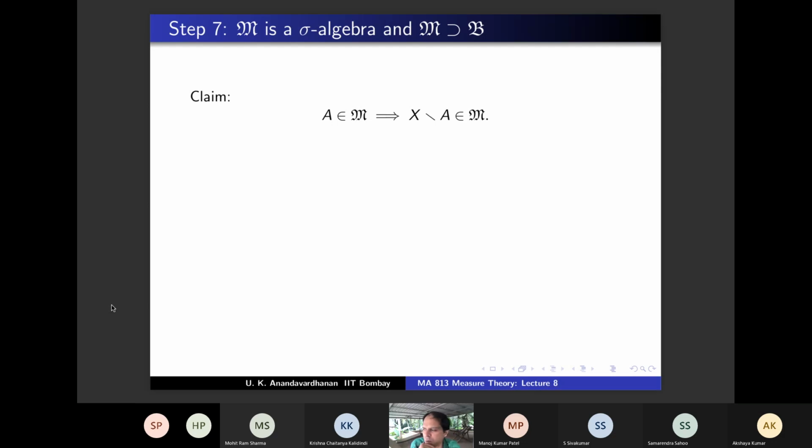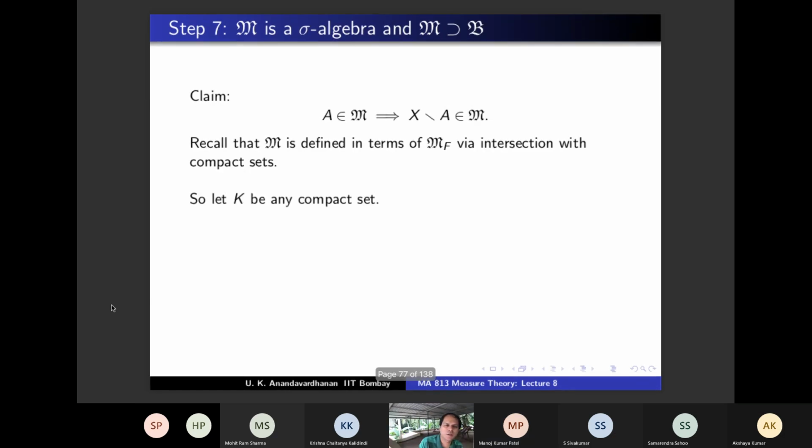So how do we show all these things? What is the definition of M? All those subsets of X such that intersection with compact set belongs to MF. So it's in terms of MF. So fix an arbitrary compact set. So recall M is defined in terms of MF via intersection with compact set. So take an arbitrary compact set and you will have to look at X minus A intersection K, right? You are interested in showing that A complement belongs to M. So you have to look at A complement intersection K. So we need to show that this belongs to MF. Agree?